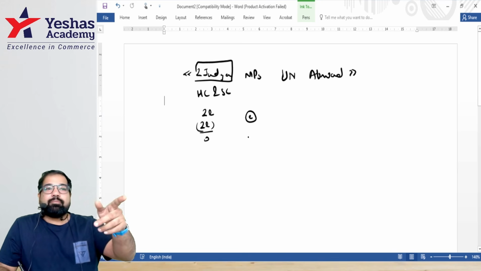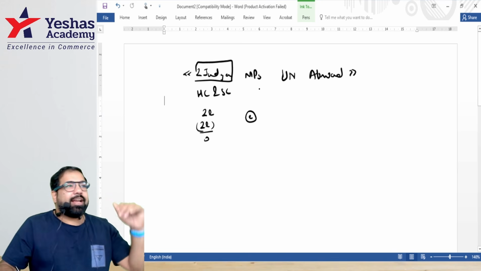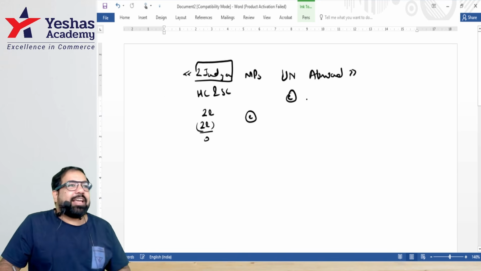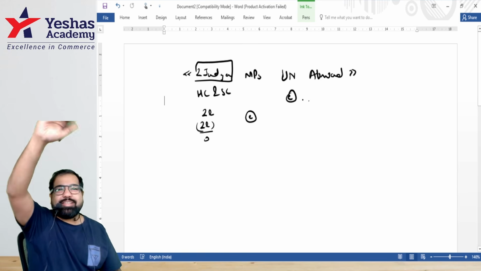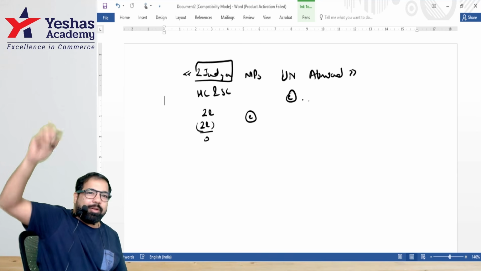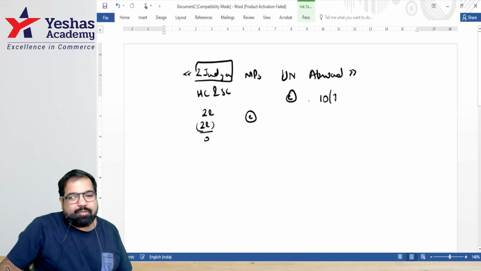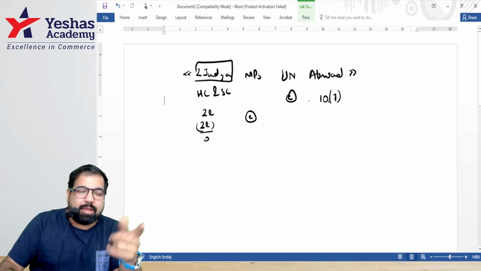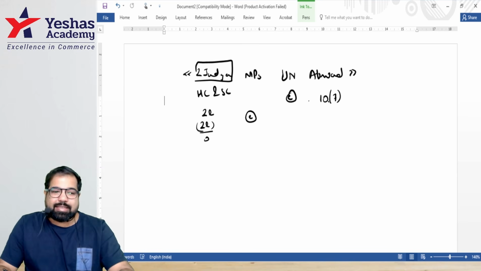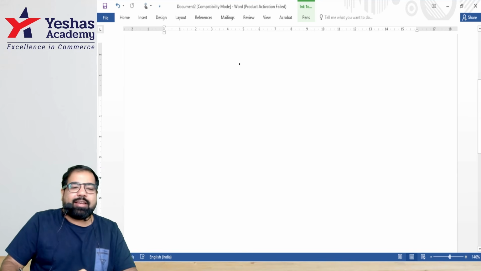UN employees, United Nations, they have employees in India. That also is exempted. And people who work for the Indian government abroad, when they get allowance, remember 10/7, even that is exempt. So these people get the allowance, but will they be taxed on the allowance? No. Excellent. And just like that, we're at the last letter.